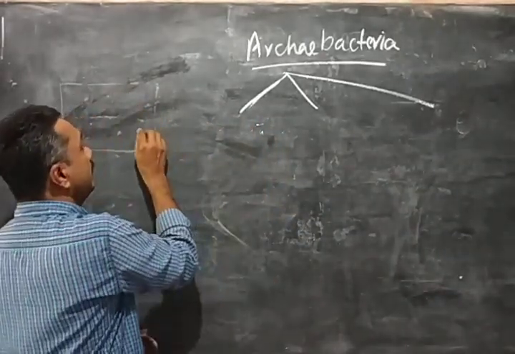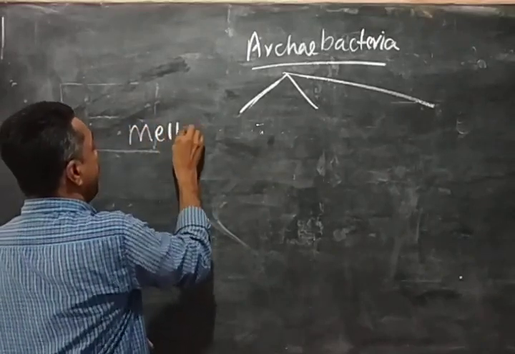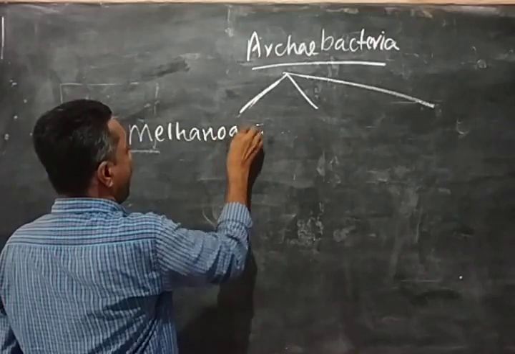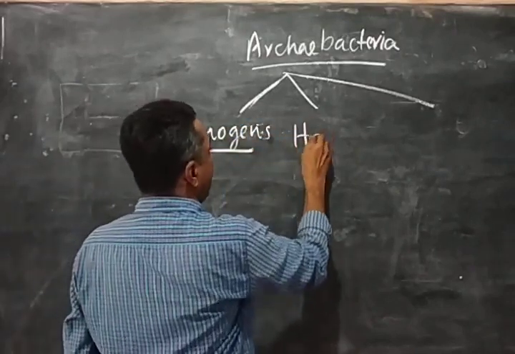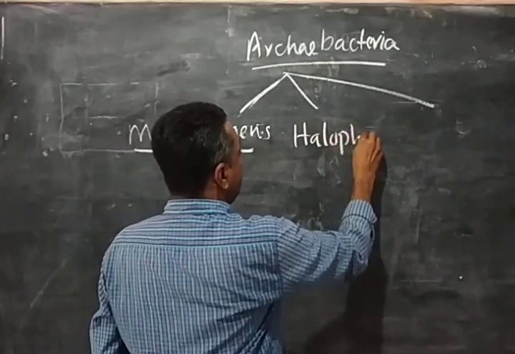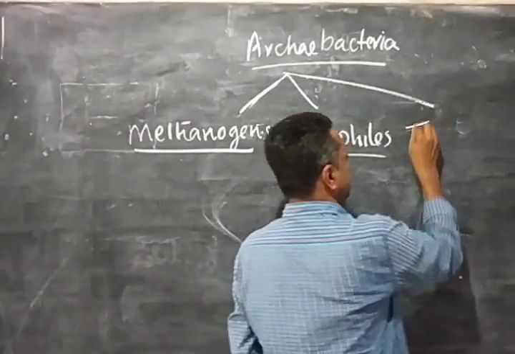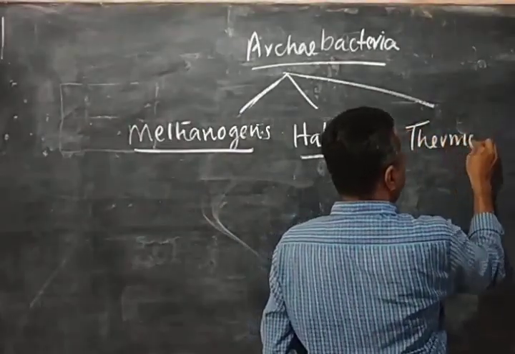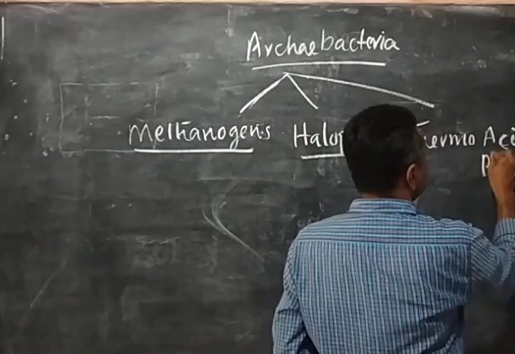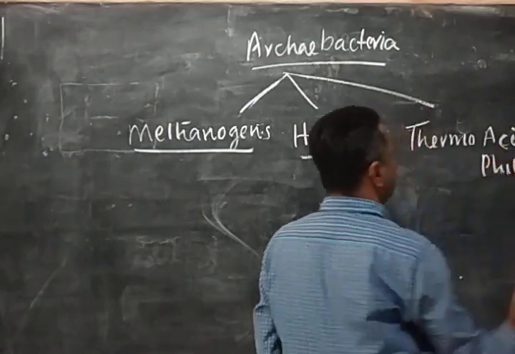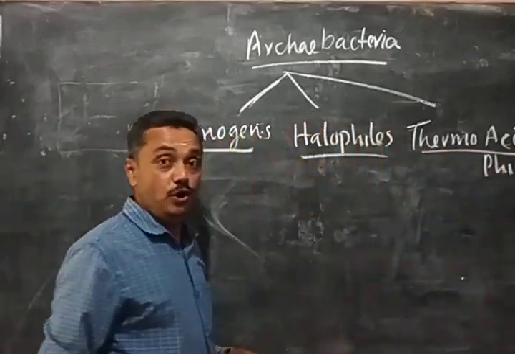First one, methanogens; then halophiles; and thermoacidophiles. So Archaebacteria are again divided into three groups.